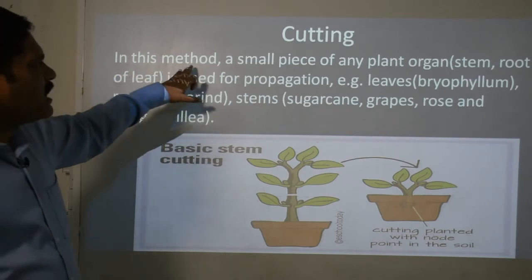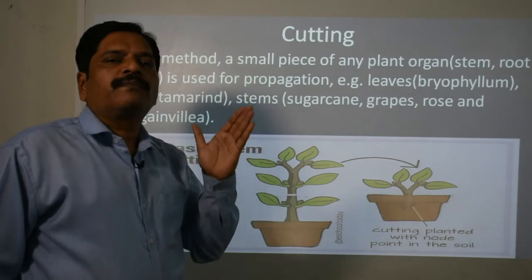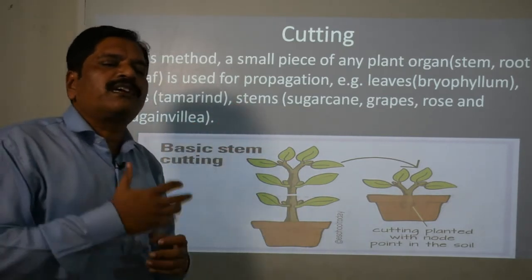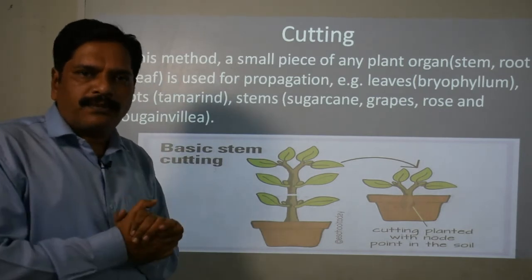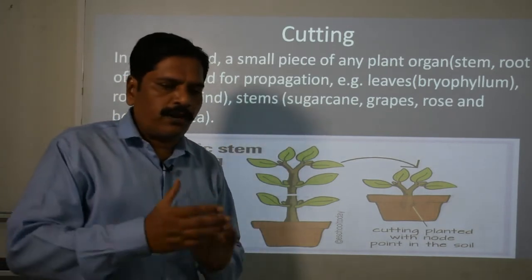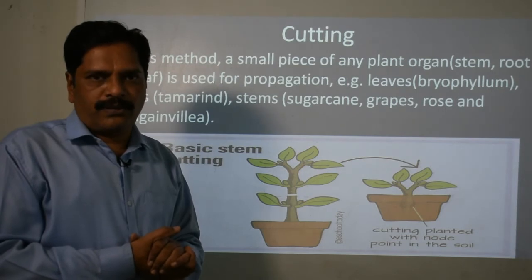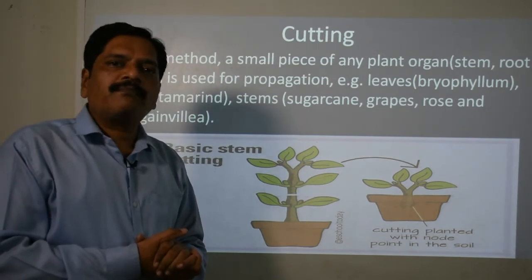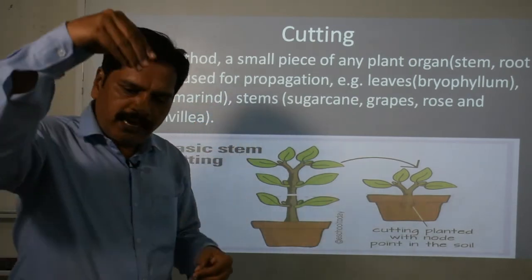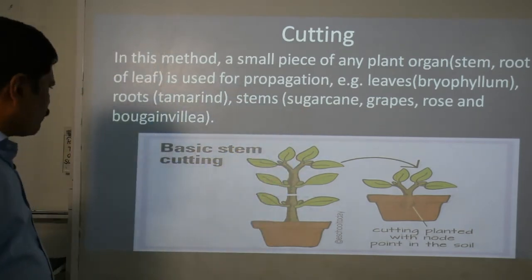Clear? In this method, a small piece of any part of the plant, whether stem, leaf, or root, is cut from the main part using a sharp knife and fixed directly in the soil. I think you are very familiar with the rose plant at your home, what do you call it, kalam lagana. The main stem is cut obliquely and fixed directly in the soil. So this is cutting, and it is one of the most common processes.